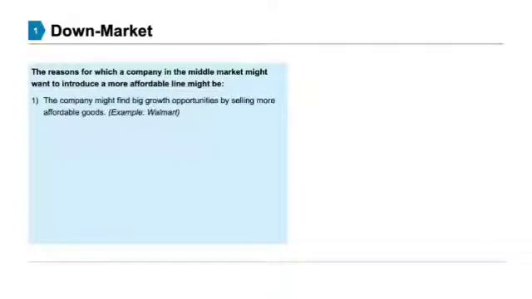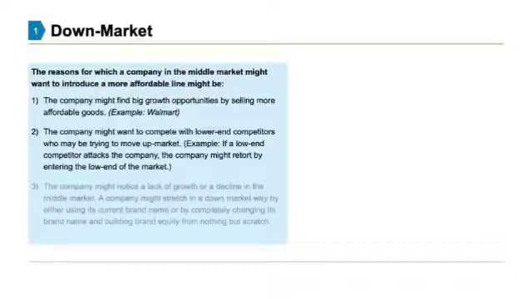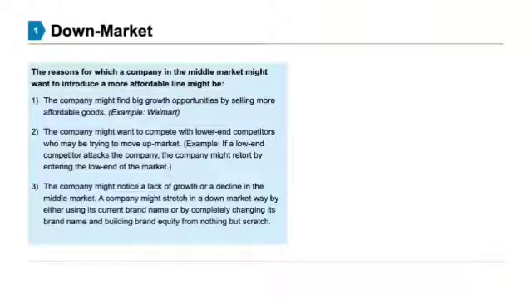The reasons for which a company in the middle market might want to introduce a more affordable line might be, the company might find big growth opportunities by selling more affordable goods, example Walmart. The next, the company might want to compete with lower-end competitors who may be trying to move up market. For example, if a low-end competitor attacks, the company might retort by entering the low end of the market. Next, the company might notice a lack of growth or a decline in the middle market. Thus, a company might stretch in a down market by either using its current brand name or by completely changing its brand name and building brand equity from scratch.